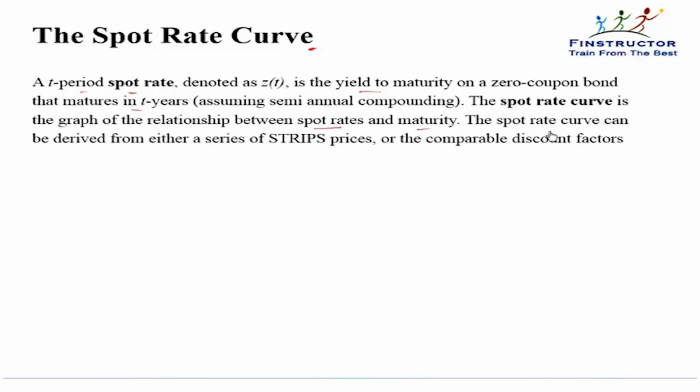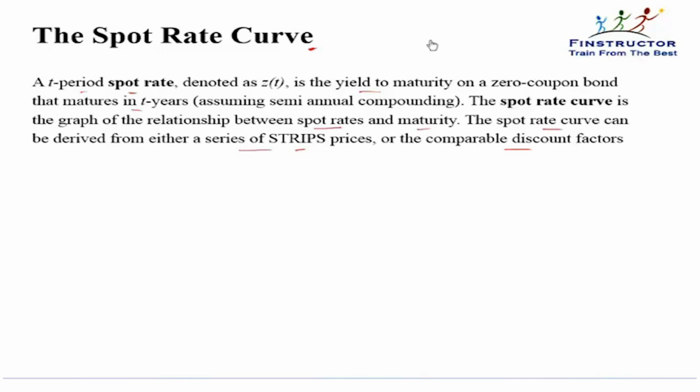So this curve can be derived in many ways. If you have the discount factors, then that is the spot rate, or it can be derived from a series of strips prices. So strips are zero coupon bonds that are created by stripping a regular coupon bond.